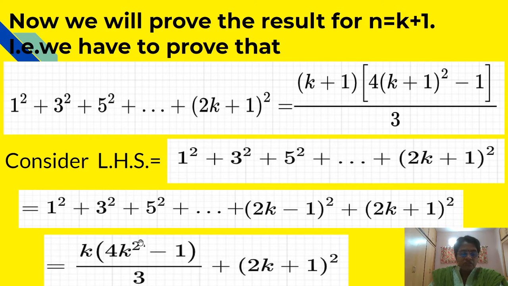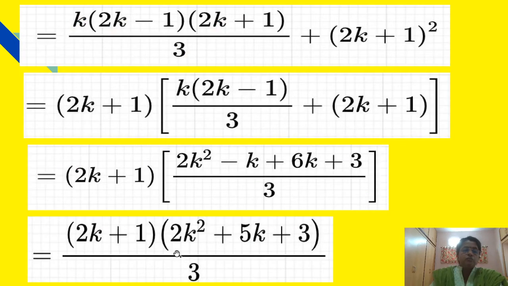After this we will factorize this part because this is in the form of a square minus b square, and therefore we will use the formula (a minus b)(a plus b) for this 4k square minus 1, and therefore we will have k into (2k minus 1) into (2k plus 1) divided by 3 plus (2k plus 1) square. Now in these two terms 2k plus 1 is common, that we have taken here common. The remaining terms we have written inside the bracket, which are k into (2k minus 1) upon 3 plus (2k plus 1).